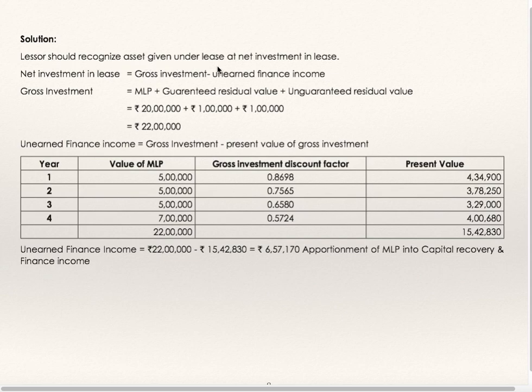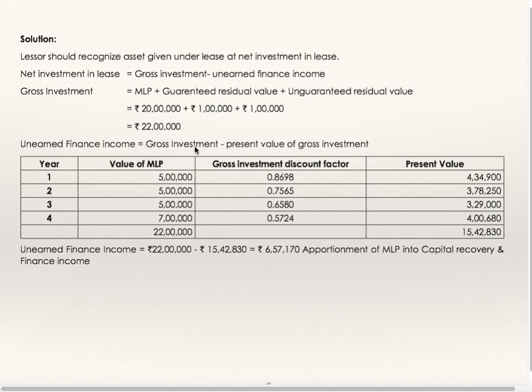Lessor should recognize the asset given under lease at net investment in lease. Net investment in lease is equal to present value of gross investment. Net investment in lease, gross investment minus unearned finance income. Gross investment is MLP plus guaranteed residual value plus unguaranteed residual value. MLP is 20 lakhs. Why? Because 5 lakhs installment at the end of each year into 4 years, 20 lakhs. Guaranteed residual value is 1 lakh, unguaranteed residual value is 1 lakh. So gross investment is 22 lakhs.